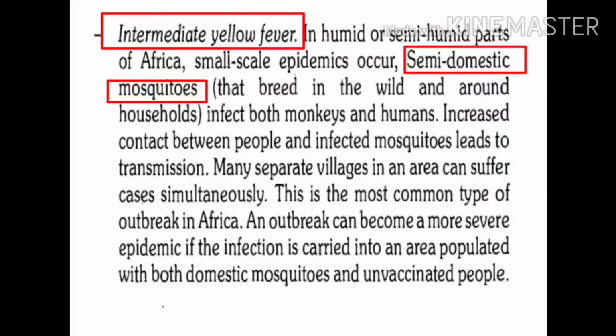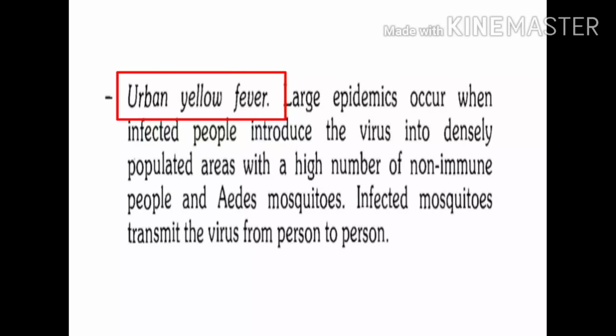So the keyword in the intermediate cycle is semi-domestic mosquitoes. Infection spreads to monkeys and humans from semi-domestic mosquitoes. Third cycle is the urban cycle, also known as urban yellow fever. This cycle is very simple to understand. We have studied this cycle many times. This is man-to-man, or person-to-person transmission, and the vector involved is the Aedes aegypti mosquito.